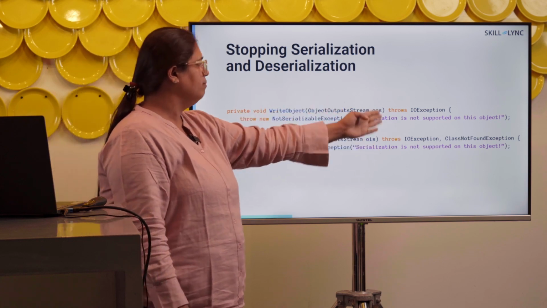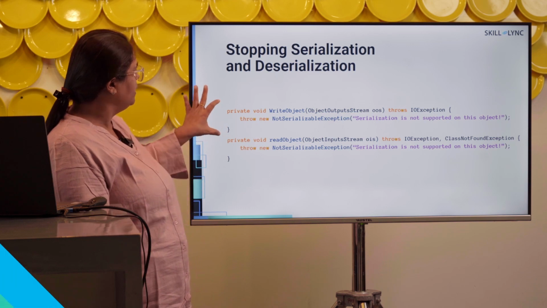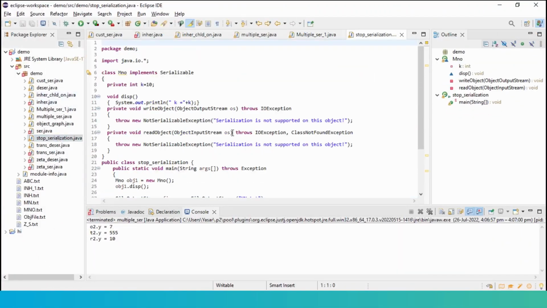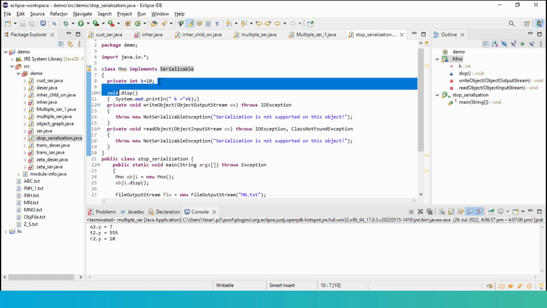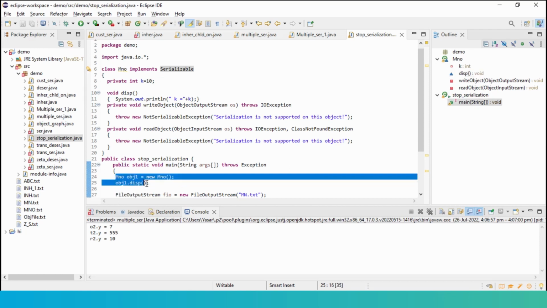And the same message can go here. So both these methods we can override and I can ensure that serialization doesn't happen. I'm trying to serialize this object of MNO, okay, which has a variable k in it. Object 1 is of type MNO.